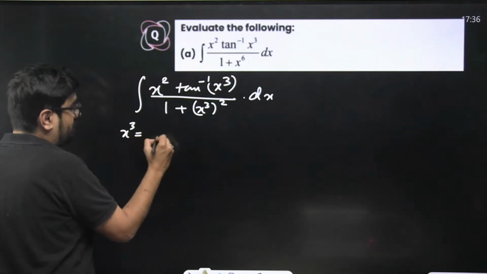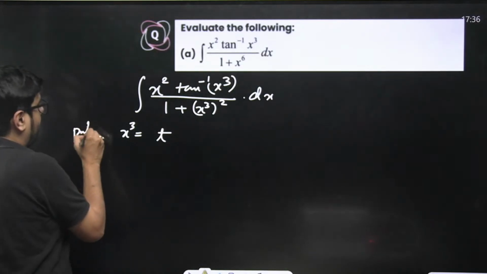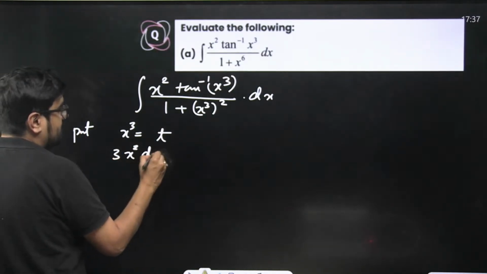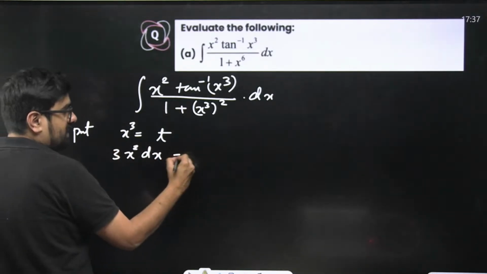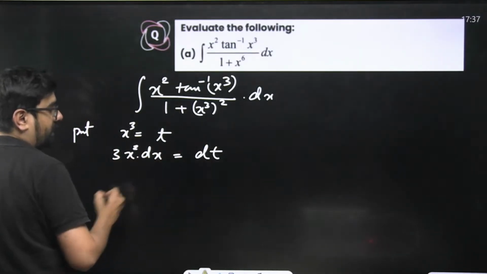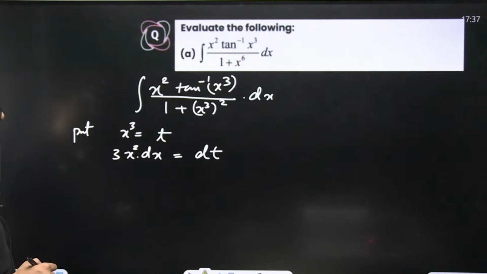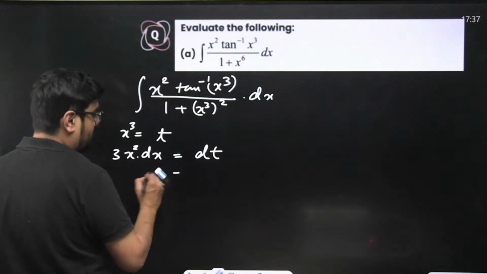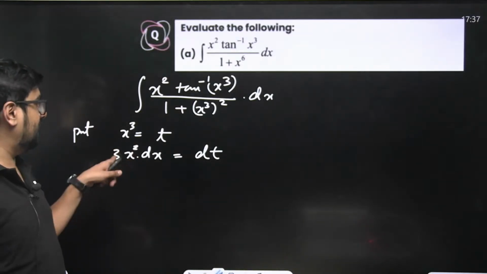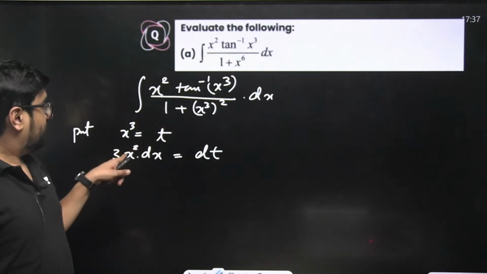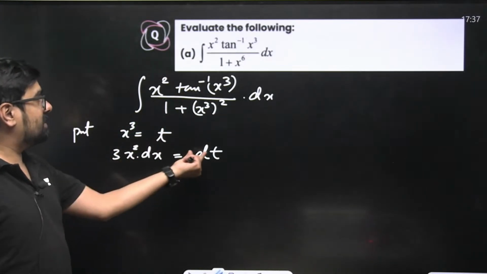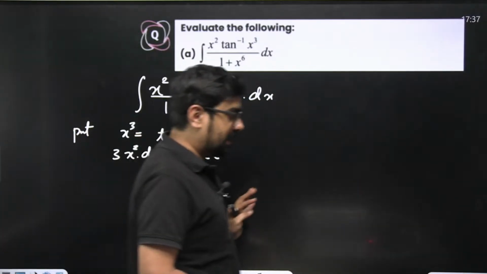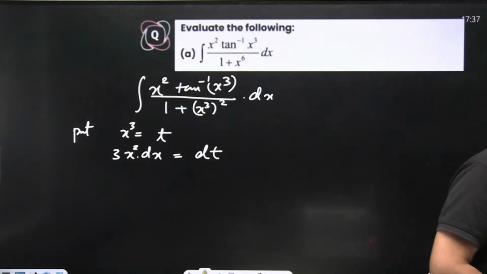X cube will be substituted as t. We'll take x cube equal to t. So what do we get? Differentiating on both sides, 3x square dx will be equal to dt. So what will your dx become? Dx will become dt by 3x square. Or you can say x square dx will become dt. However you want to use it. X square dx became dt.